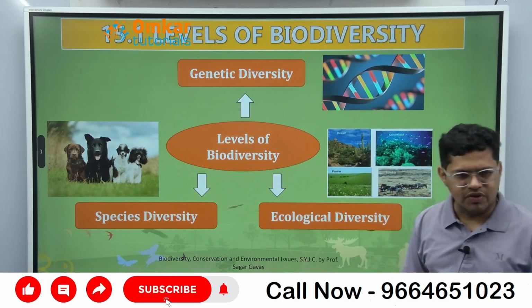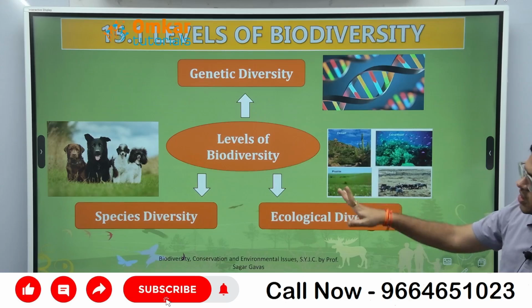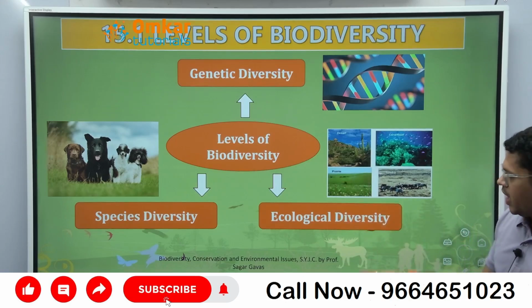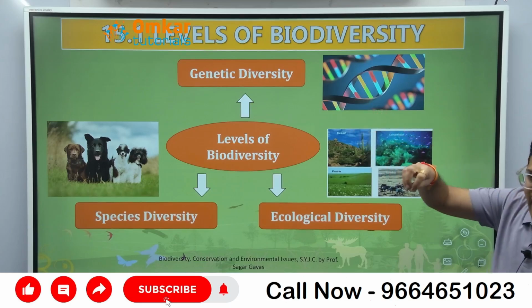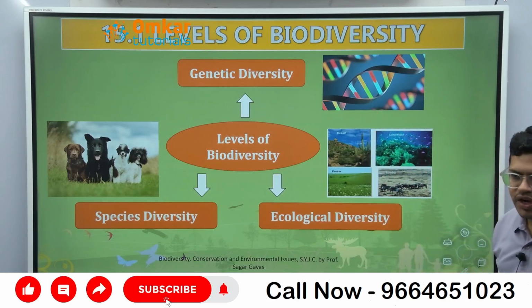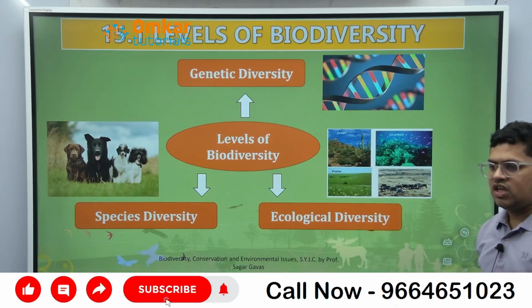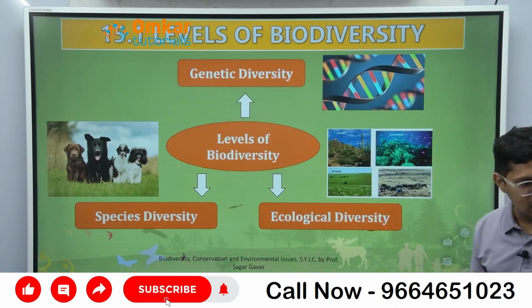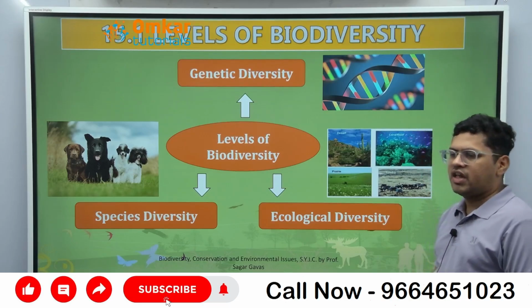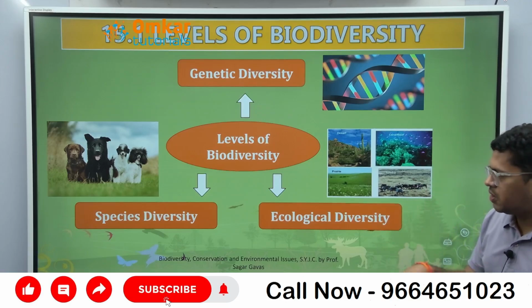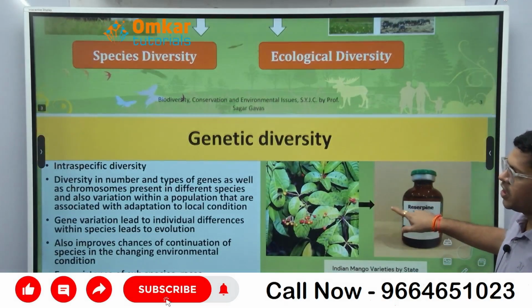Now there are three levels of diversity. पहला है genetic diversity, second is called as species diversity, and third is called as biological diversity or ecological biodiversity. Now genetic diversity is at the genetic level. Okay, it is at the genetic level. Okay, whereas species diversity is because of the different species, and then there is what? Ecological diversity is related to different type of climatic condition, adaptation, and the vegetation as well as animal which are present. Now first we will talk about genetic diversity.